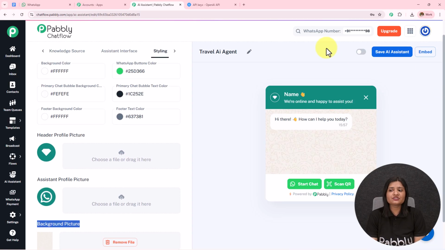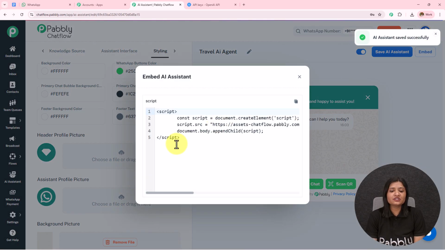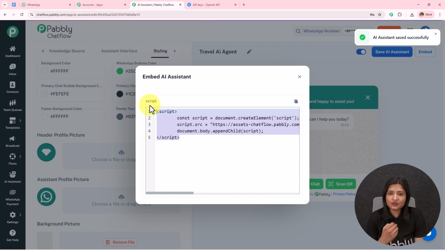After doing all this, you simply have to toggle on this button, and then you have to save this AI assistant, and then AI assistant saved successfully. You can also embed this AI assistant using this code to your website, and whenever someone clicks on that, they will be redirected towards that conversation.